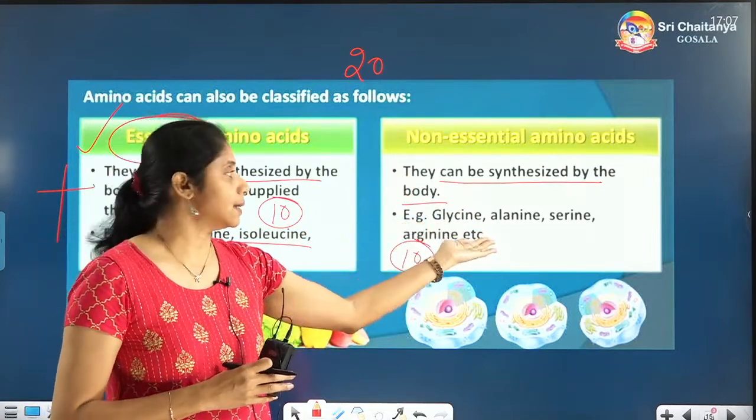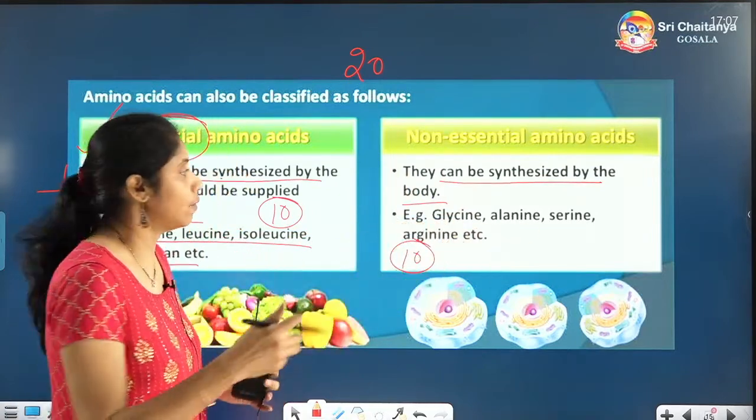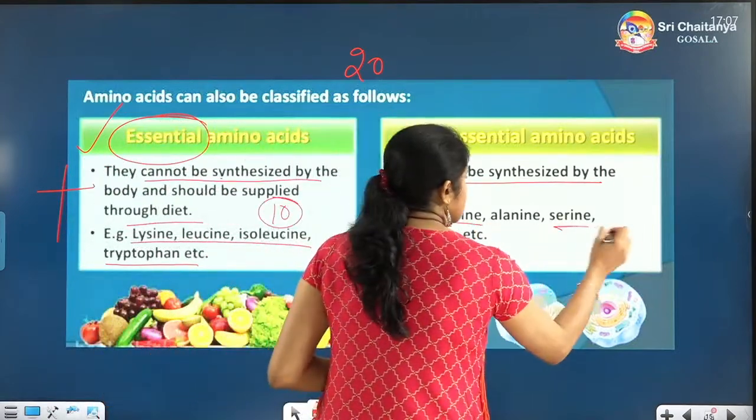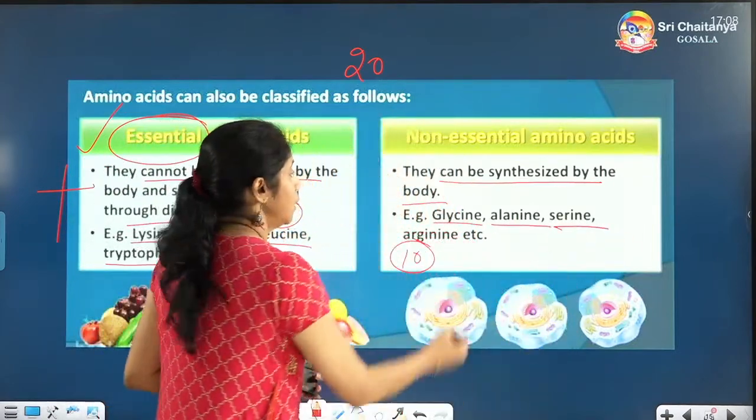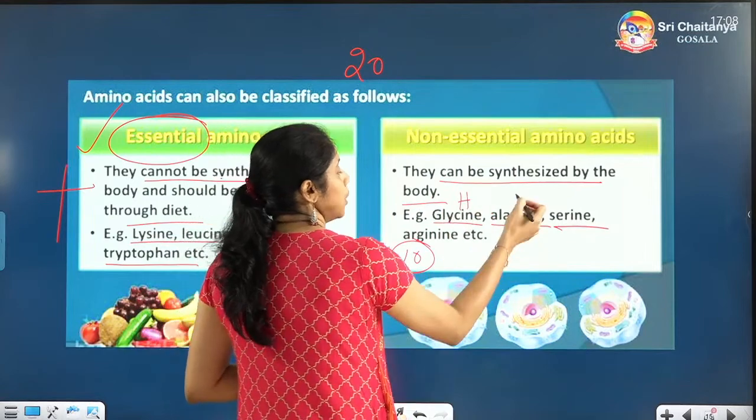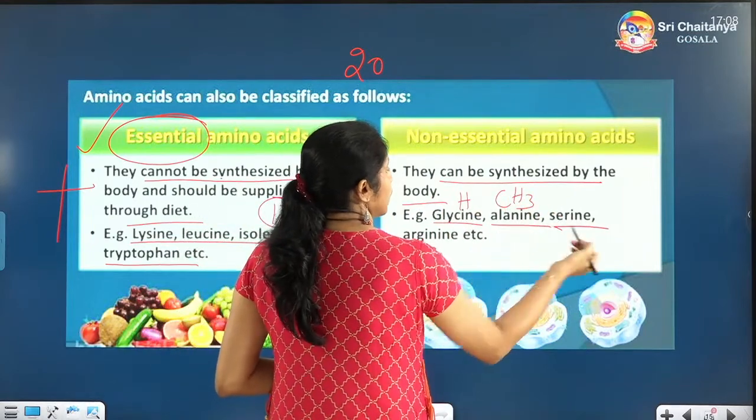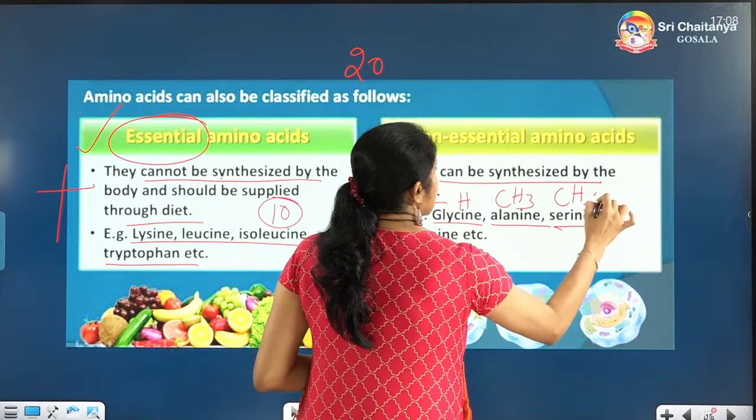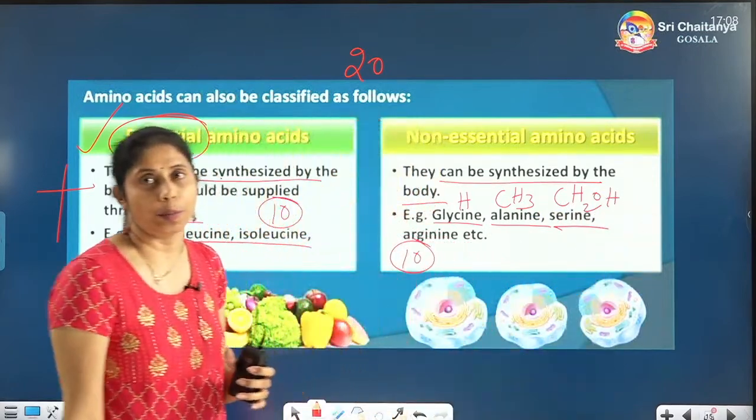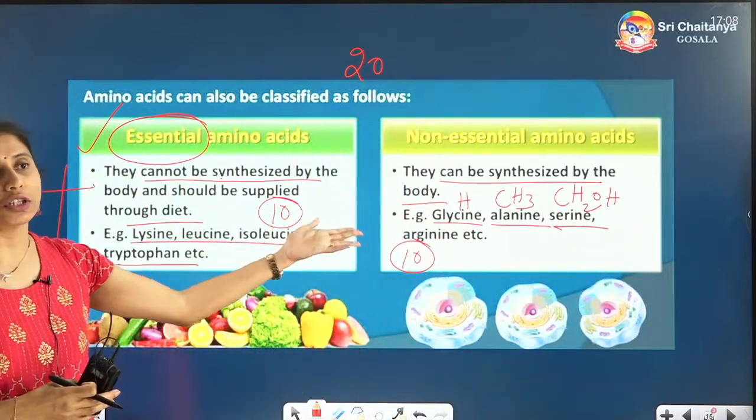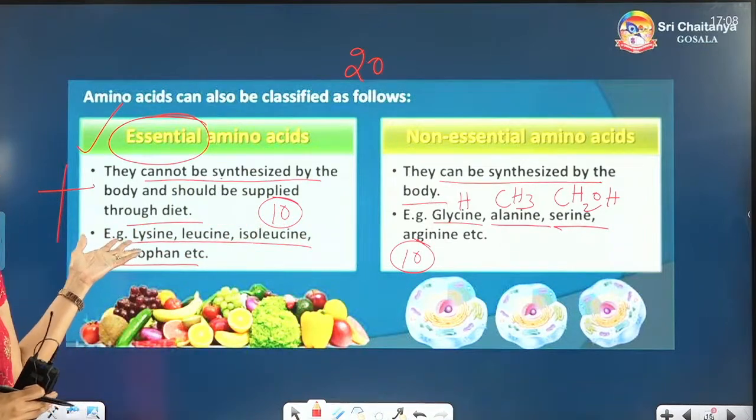Some examples: glycine, alanine, serine, arginine. You have already learnt the glycine structure, serine structure and alanine structure. Glycine has H in the R group, alanine has a methyl group in the R group, serine has a hydroxymethyl group in the R group, the variable group. So there will be 10 non-essential and 10 essential.